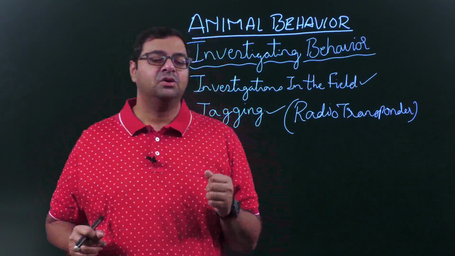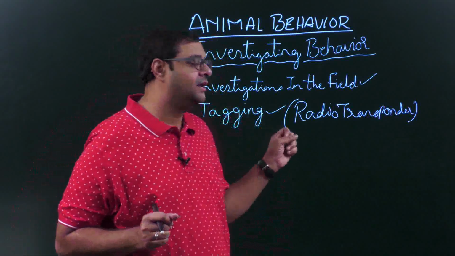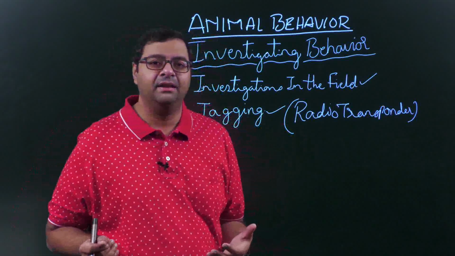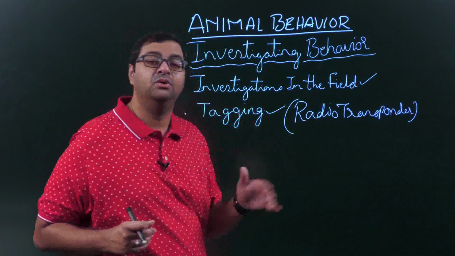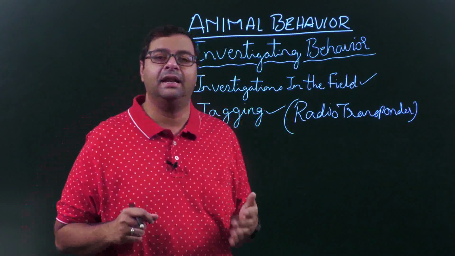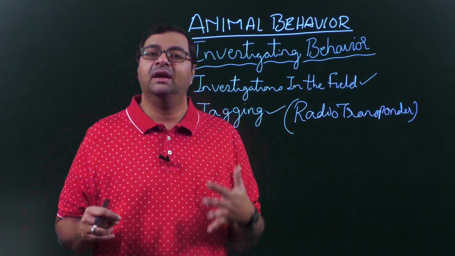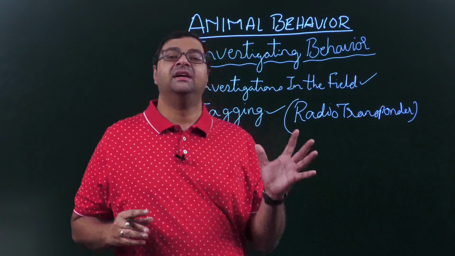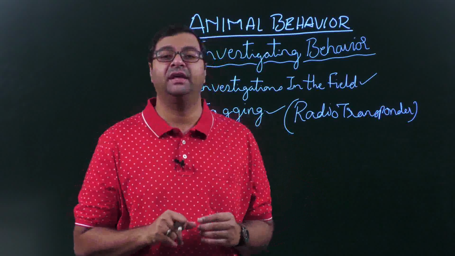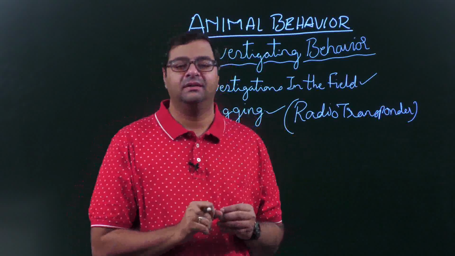So without disturbing the animal in its natural environment, the scientists are able to track wherever it is going, track its habitat, and which habitat it prefers to stay in more than the other habitat.